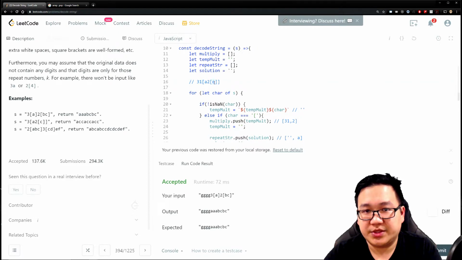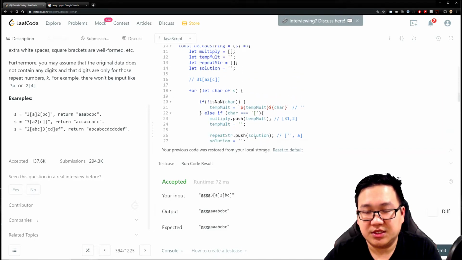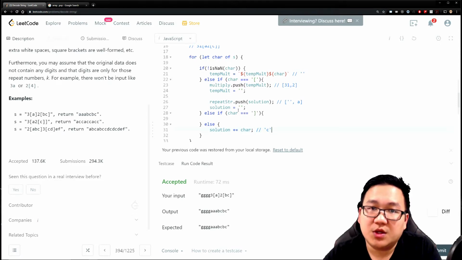Now the next thing is going to put the C. What's going to happen with the C? We're going to dump it in here, right? Because we're going to look at, okay, well, the solution C, great. It doesn't follow any of these conditions. It's going to put here, great. So let's move on to the next.